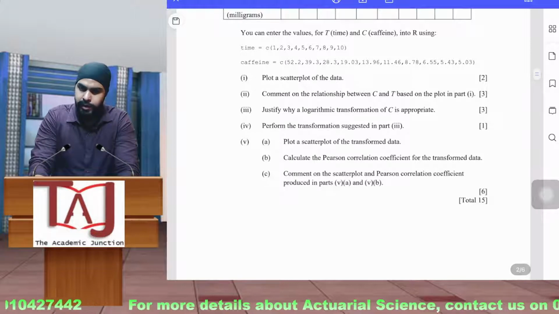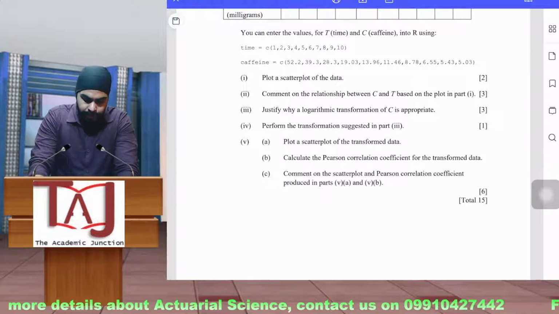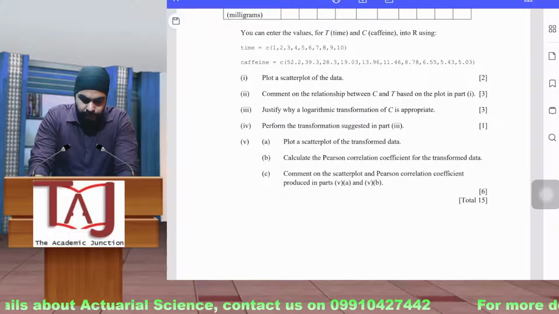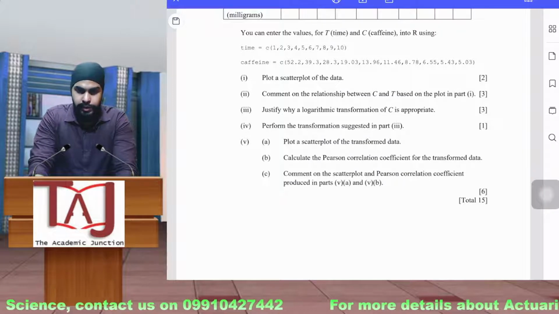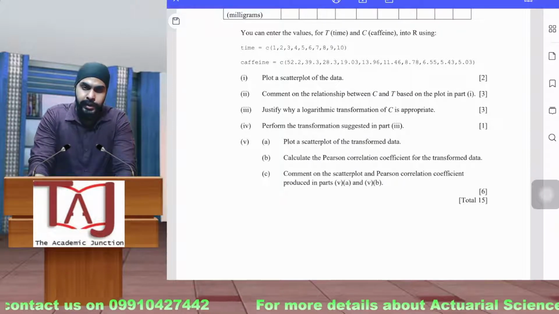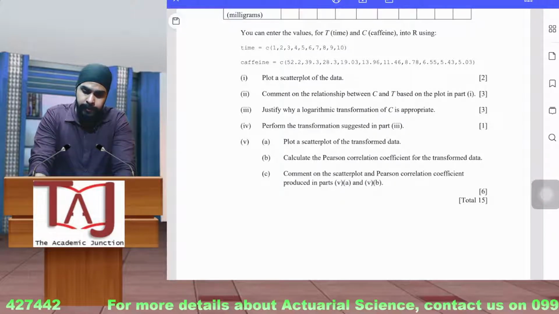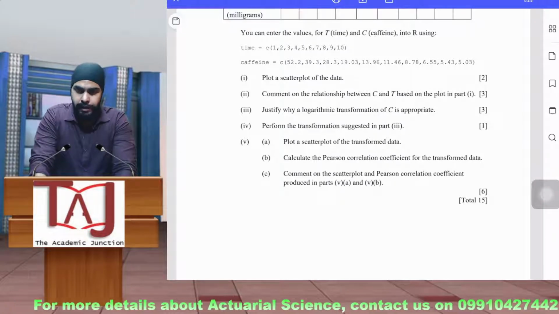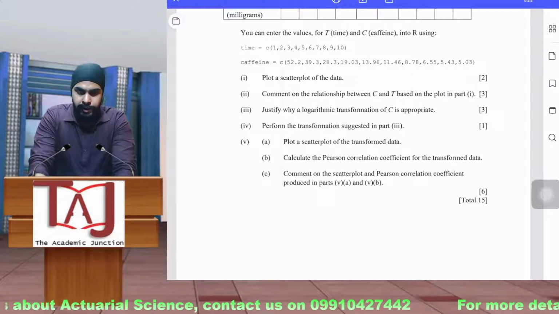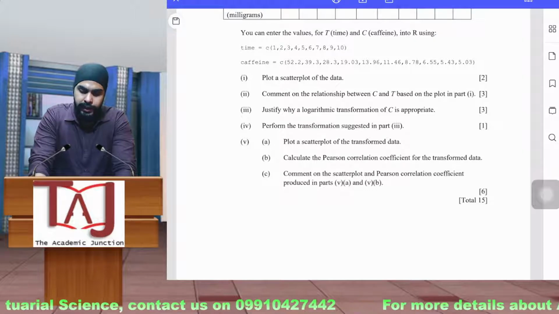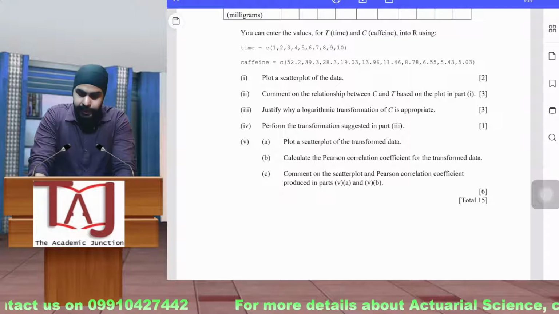We'll come towards the answer and discuss how we can interpret and how we can see the other things as well. Mostly the parts in which you have to comment, you have to justify your answers, like these. It is mostly related to your CS1A, and you have to just see the interpretation. We have been learning about interpretation since the 11th and 12th standard, and we just have to interpret our results, which is mostly taught in CS1A only. So here, nothing related to R.